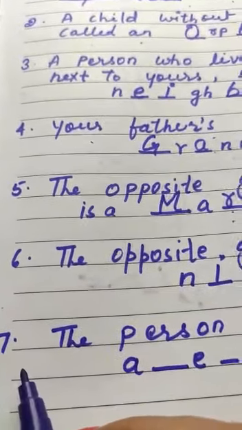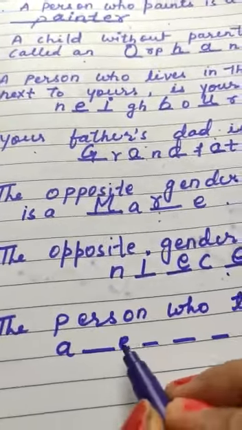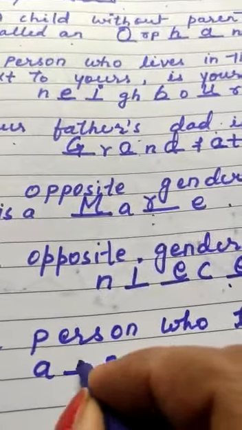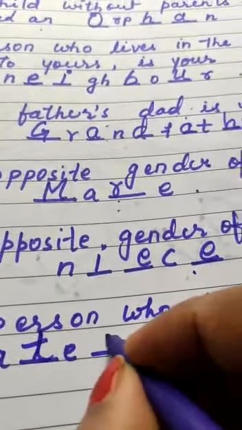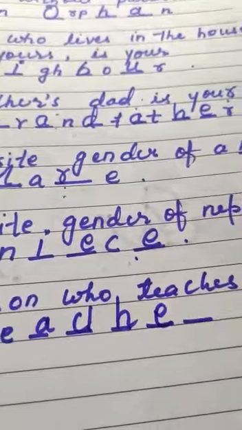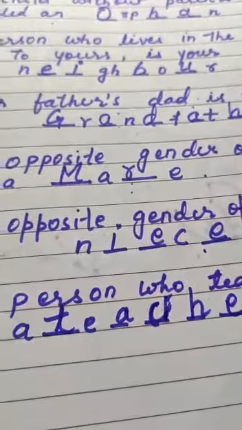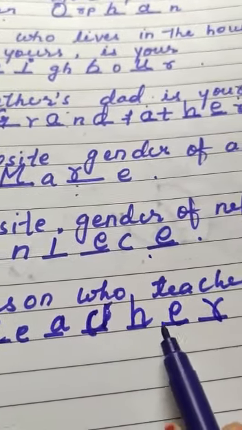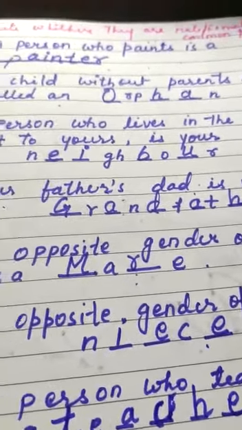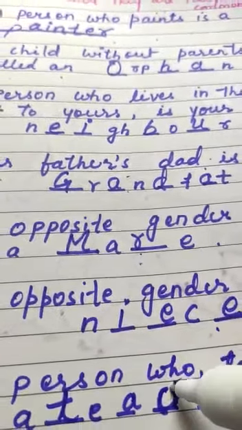Now, this last and seventh one: the person who teaches us is a teacher. Who teaches you? Teacher. T-E-A-C-H-E-R. It's teacher. Here it is only C. Okay, children? It's C. TEACHER. Okay, it's teacher.